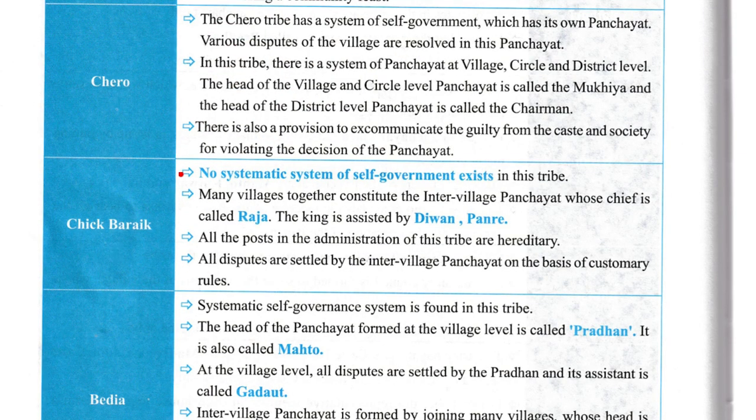Now this is Chaik Barik. No systemic system of self-governance exists in this tribe. Many villages together constitute the inter-village panchayat whose chief is called Raja. The king is assisted by Diwan and Pandre. All posts in the administration of this tribe are hereditary. All disputes are settled by the inter-village panchayat on the basis of customary rules.